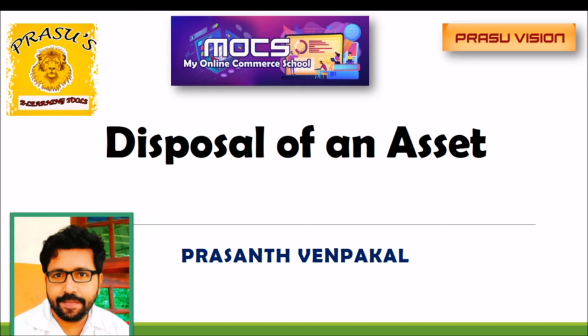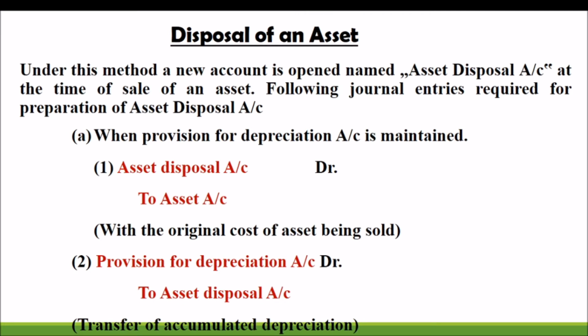After its sale, after its removal, there will be no entry regarding depreciation or anything else for the asset removed from the firm. For that, we are opening the asset disposal account. Under this method, a new account named asset disposal account is opened at the time of sale of an asset. We have to pass the following journal entries.